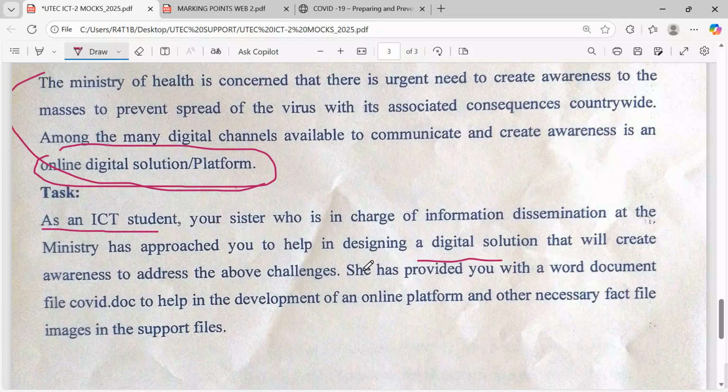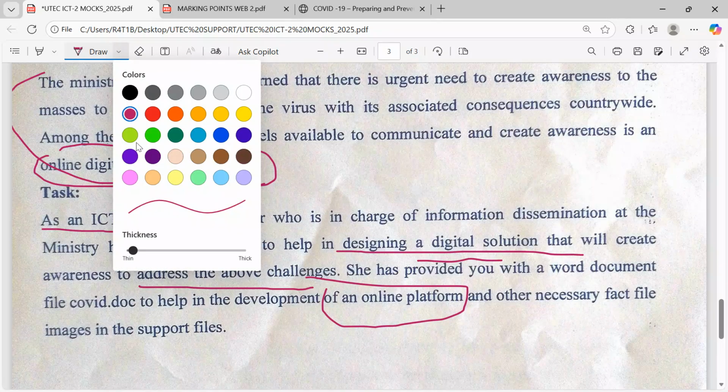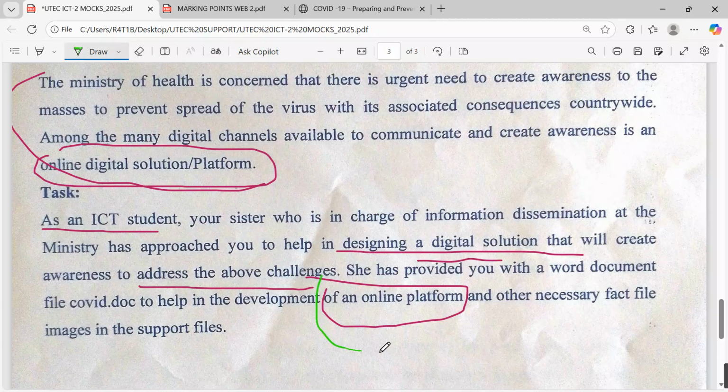And they want us to do what? As an ICT student, your sister who is in charge of information at the ministry has approached you to help in designing a digital solution that will create awareness to address the above challenges. She has provided you with a Word file, COVID.doc, to help in development of an online platform. So the candidate has to pay keen attention to such running terminologies and paragraphs, because there will be key elements as they guide you in your design.